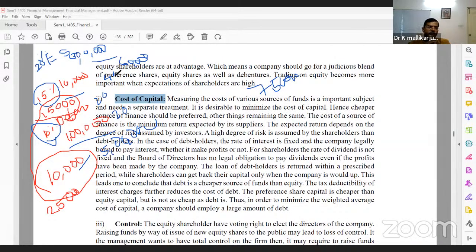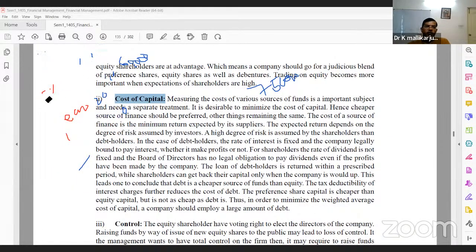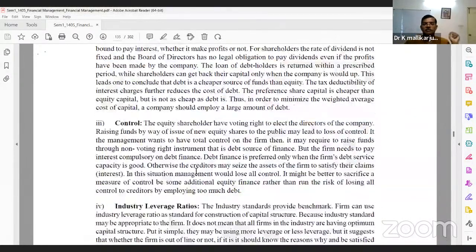Amount is not available free. Always we focus on lesser cost and higher return. Cost should always be low, and return should always be high. So for each source of finance, we take financial decisions in financial management. The target is the cost of capital. If the return is higher than the cost of capital, we are happy. Otherwise, the firm faces a problem.